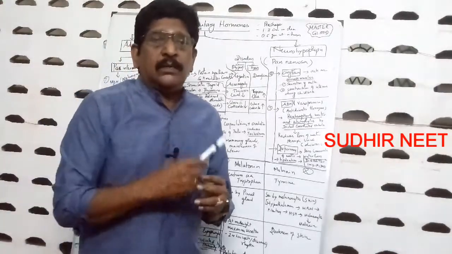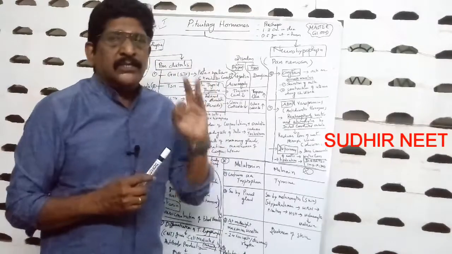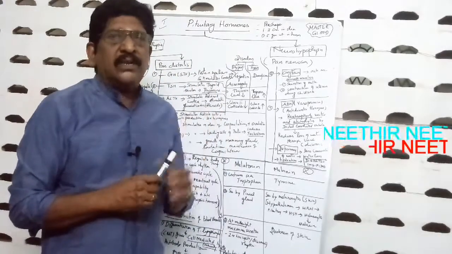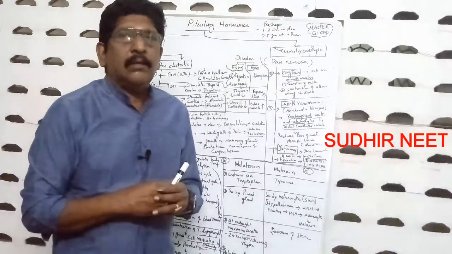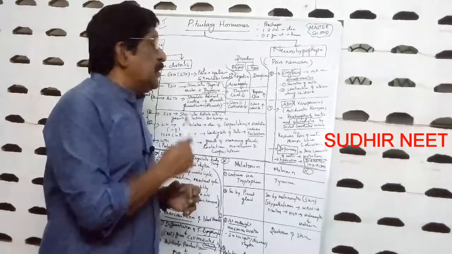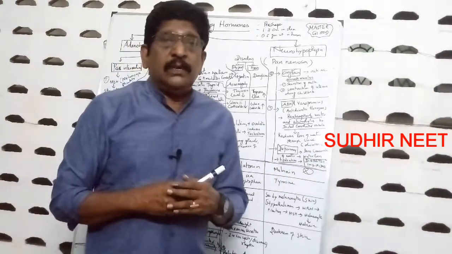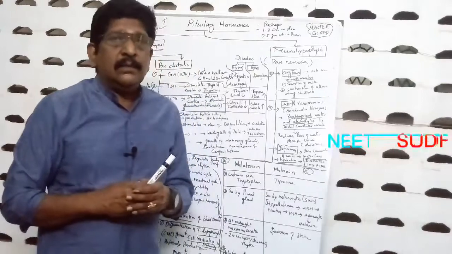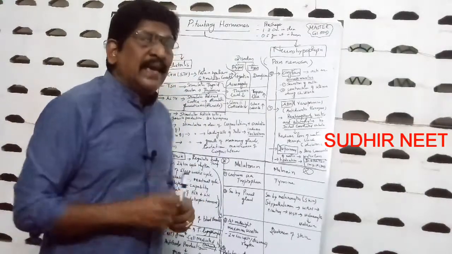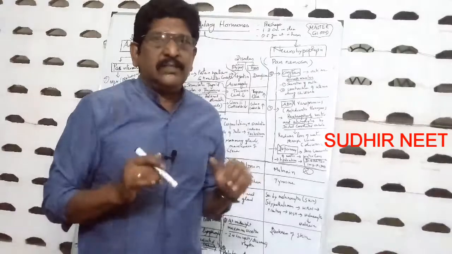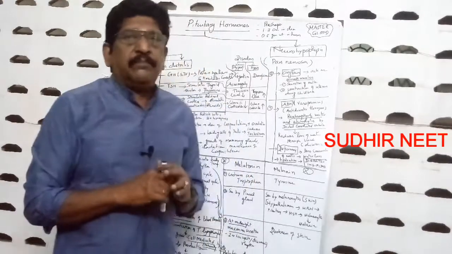Today we shall move on to take three ductless glands. One, pituitary gland, number two, pineal gland, and number three, thymus gland. So these three glands we will take up today.